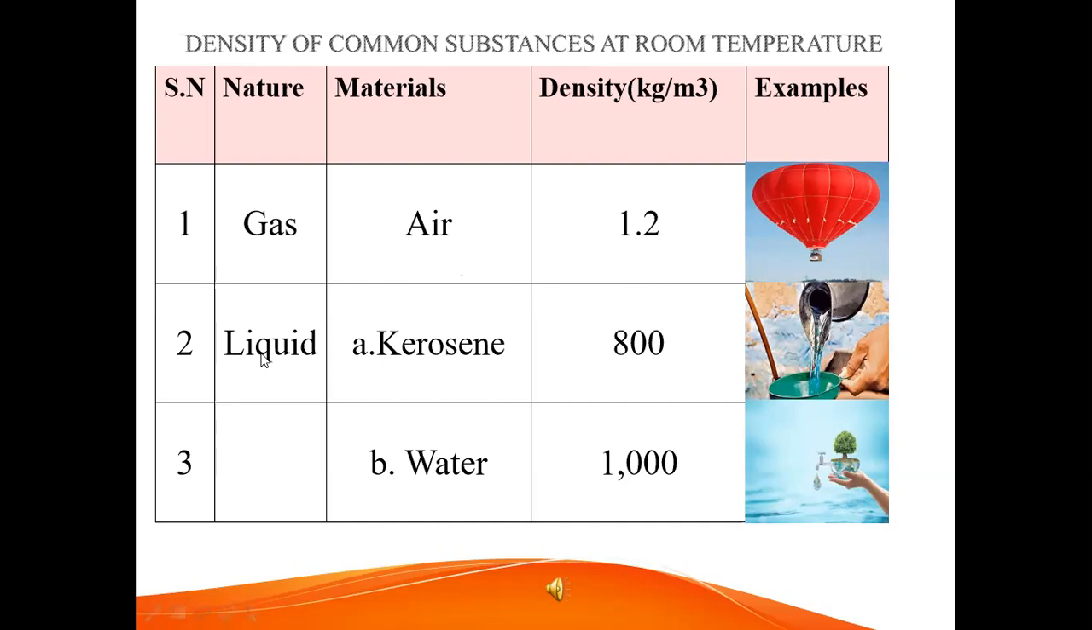Next, liquid. The materials are kerosene and water. Here, what is the density of kerosene? Yes, 800 kilogram by meter cube. And water density is 1000 kilogram by meter cube. From this table, which one has more density? Identify the more density. Yes, water has more density. Water density is 1000 kilogram by meter cube.